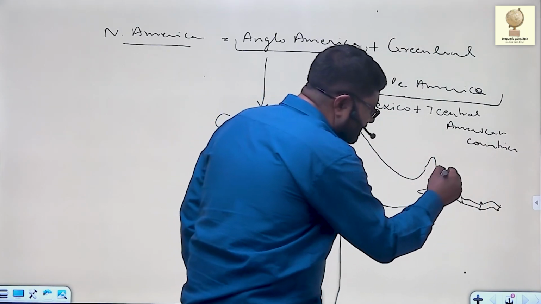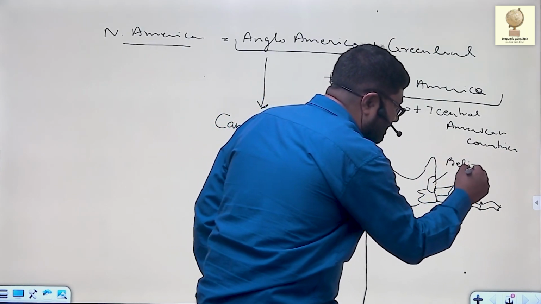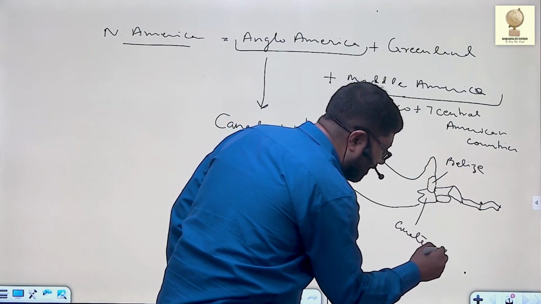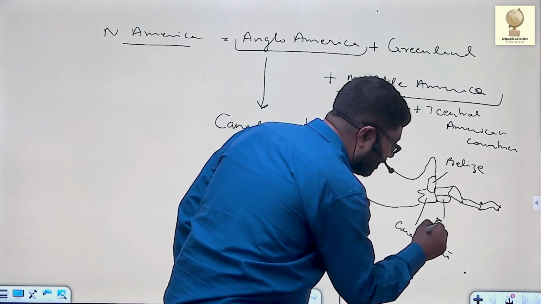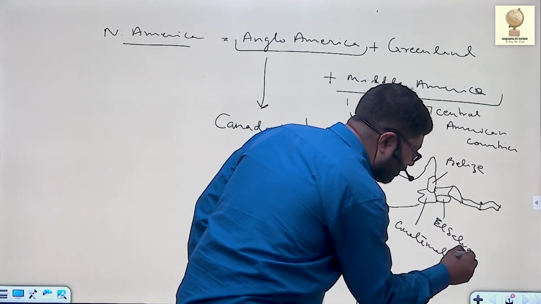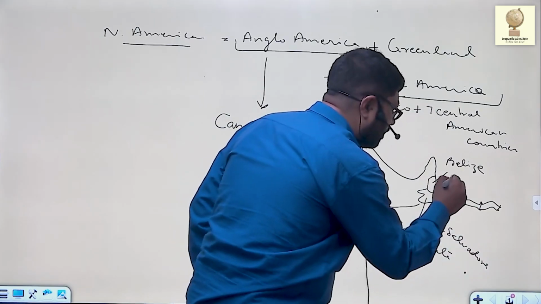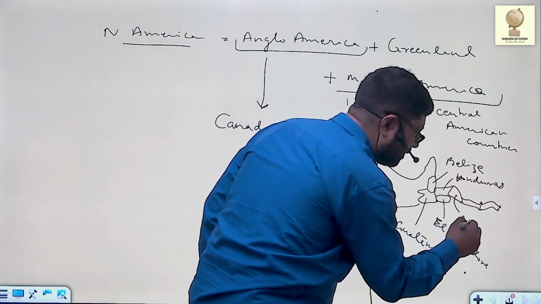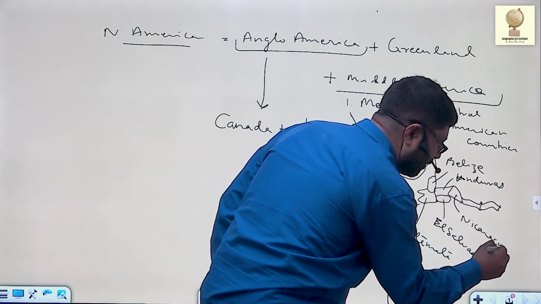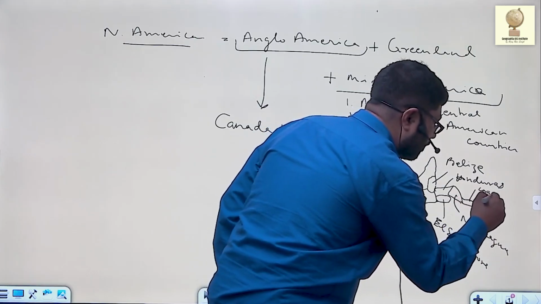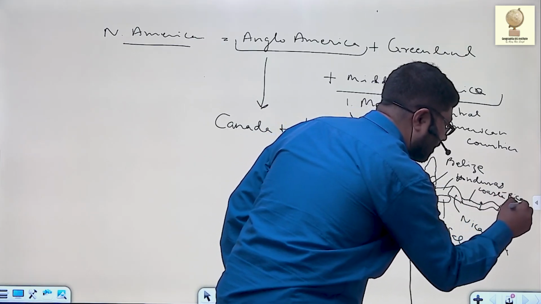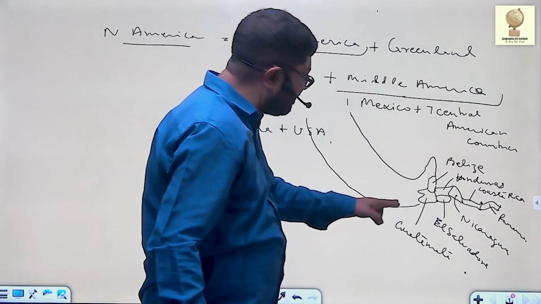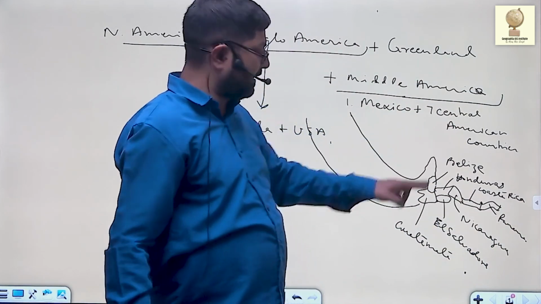This is Belize, Guatemala, El Salvador, Honduras, Nicaragua, Costa Rica, and Panama. These seven countries make up Central America.